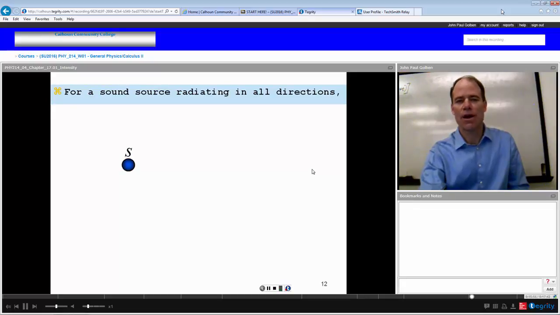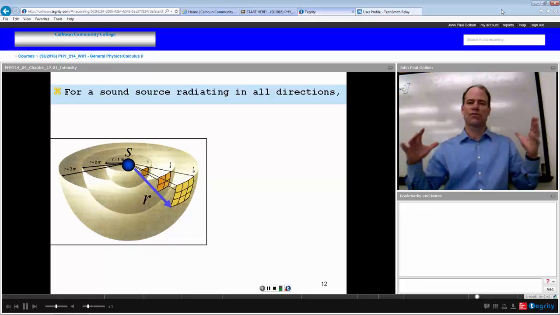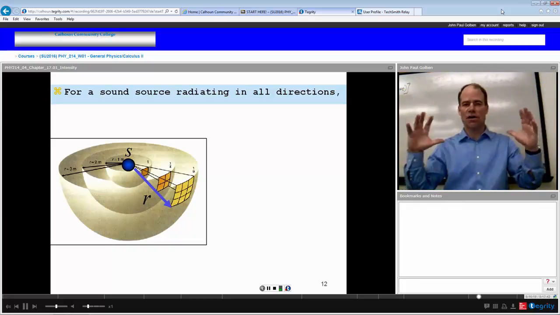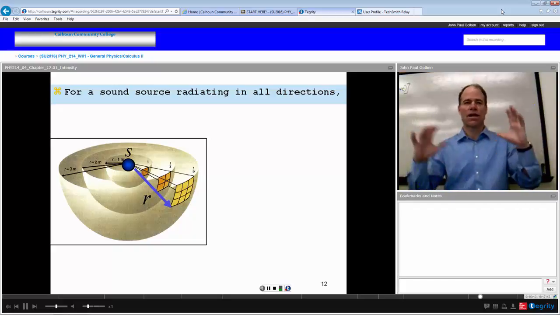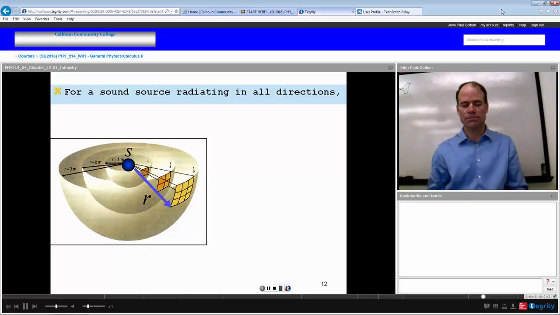If we had a power source emitting sound, let's assume it's emitting sound equally in all directions. So this power is being transferred over the area of a sphere of radius r, if we are some distance r away. We're not necessarily gaining all the power in our direction.